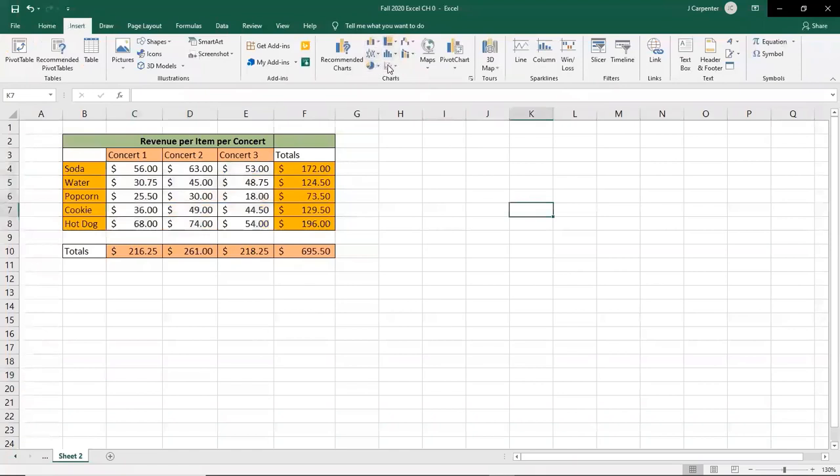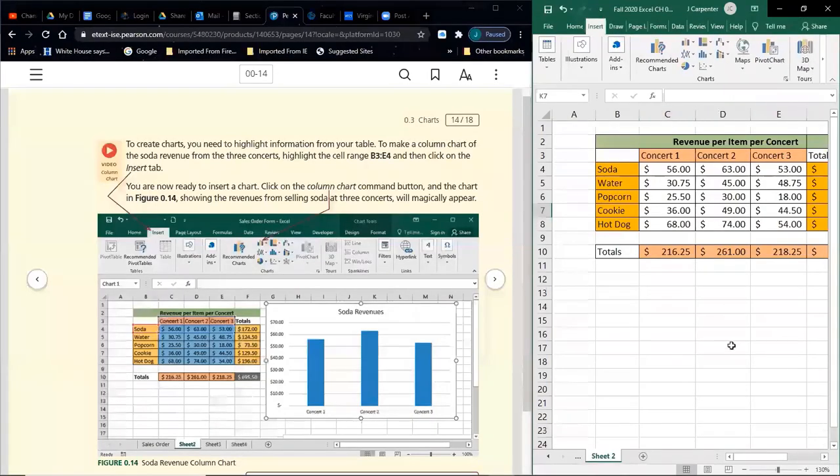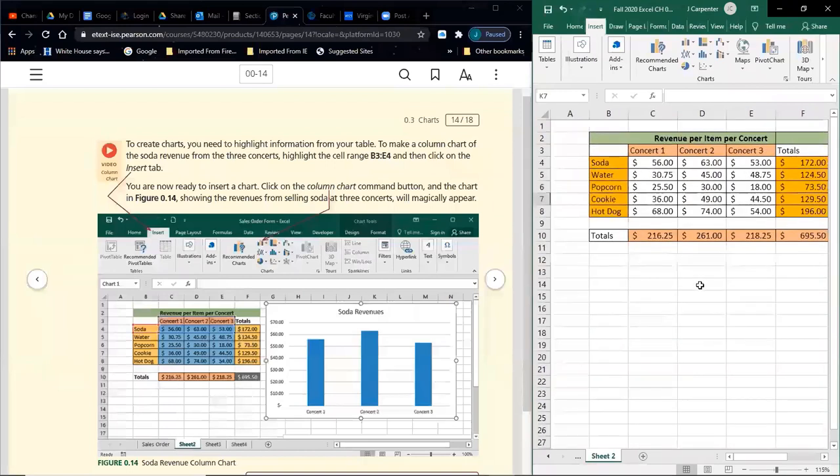We're gonna use these over here for the most part, which are not necessarily recommended, but you get a lot of the same features. And again, if you do those on a homework, if it says to use a recommended one, it will deduct points. Okay, pull out just a little, there we go, zoom back. So we're going to highlight the cell range B3 through E4 and then click on the Insert tab. So B3 through E4. Here's B3, and we're going up to E4. Now this is E3 over here. To highlight through E4, we do that.